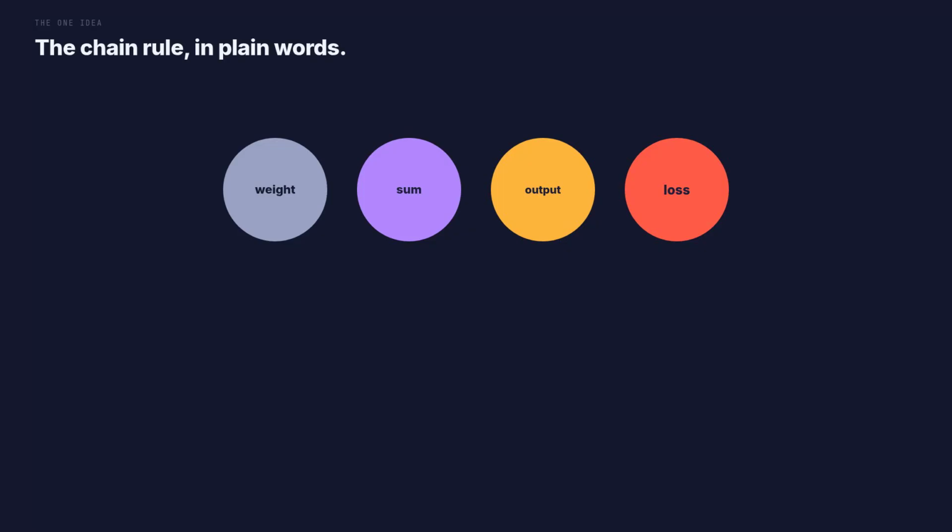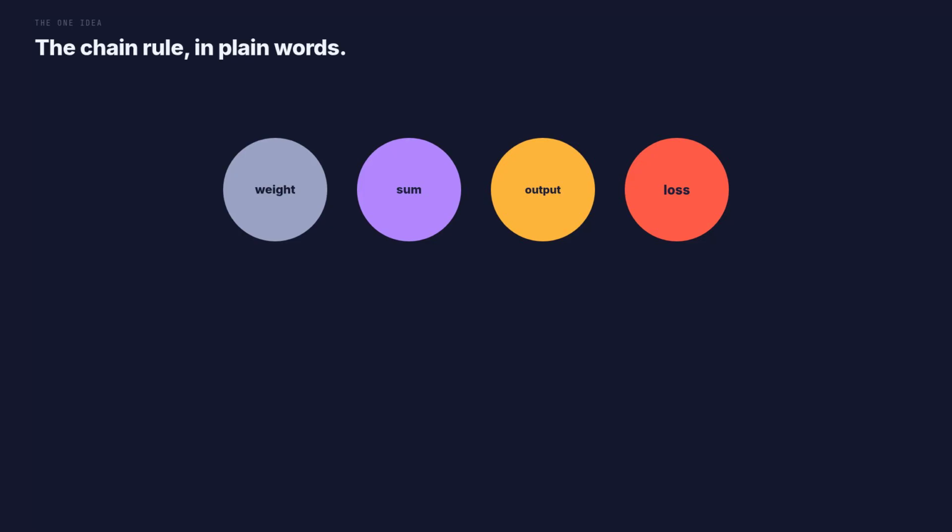There is exactly one idea you need for this, and you already know it. Look at the row. A weight changes a sum. The sum changes the output, the output changes the loss. 4 things, each one nudging the next. If you know each small effect on its own, you multiply them together to get the total effect. That is it. It is called the chain rule, and it is just multiplication. Which means backpropagation is not some new kind of maths.